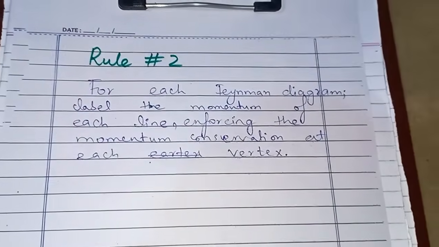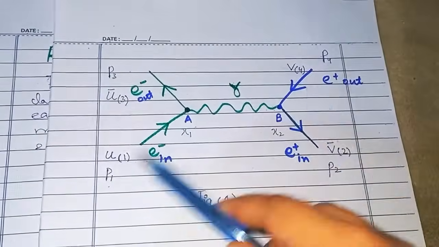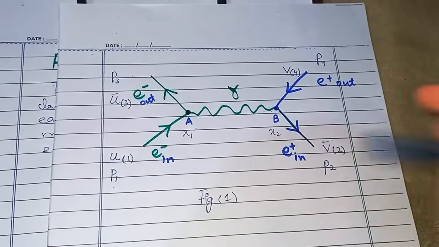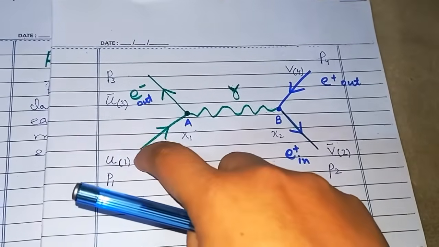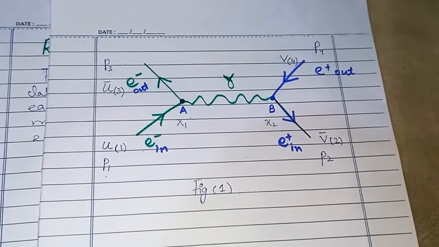All right, so here what does line mean? Here in Feynman notations, these are the lines you can see. We can also call them external lines.